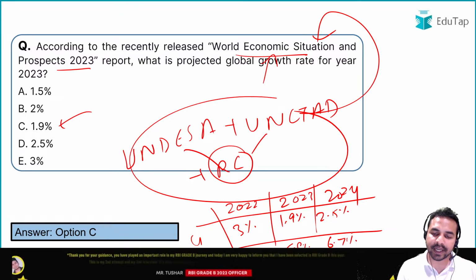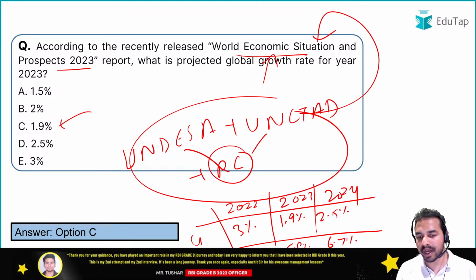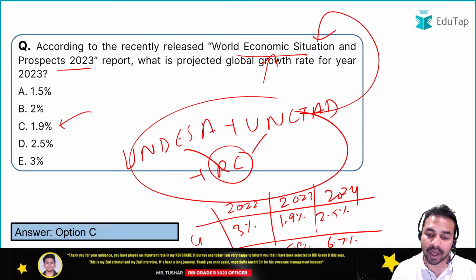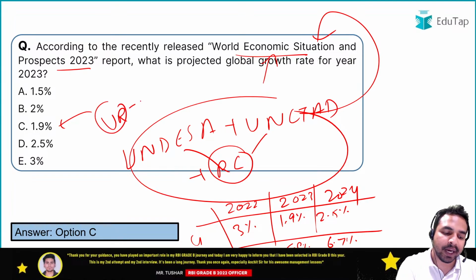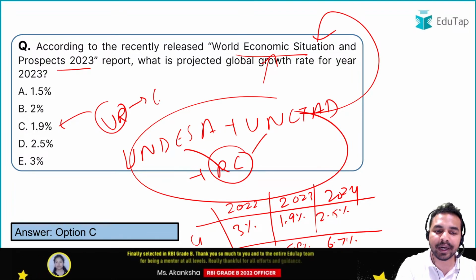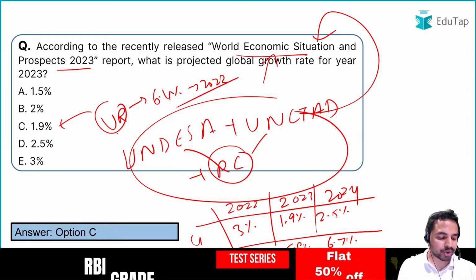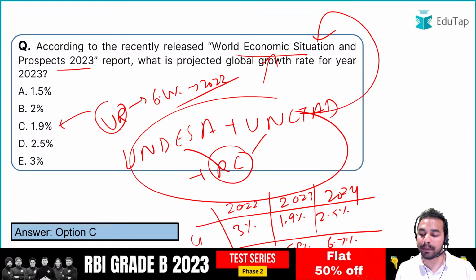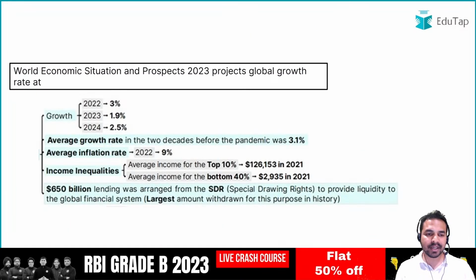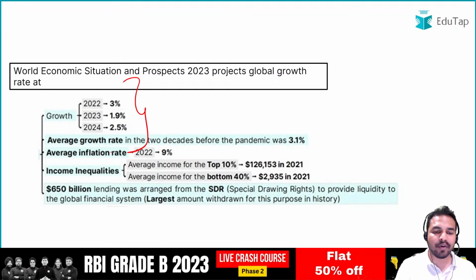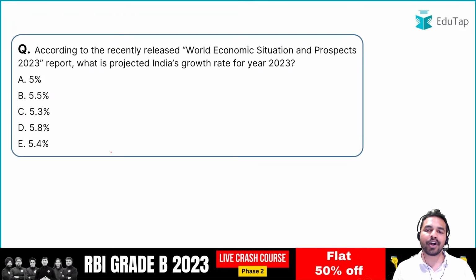Guys, एक और काफी इंपॉर्टेंट डेटा है जो ये रिपोर्ट देती है, that is related to the unemployment rate in India. It says that it was at a 4-year low, that is 6.4% in 2022. I will be telling you in the upcoming part of the session why this data is really very important. Okay, so guys, here you can see all these particular data which we have already discussed. Now let's move on to the next question.